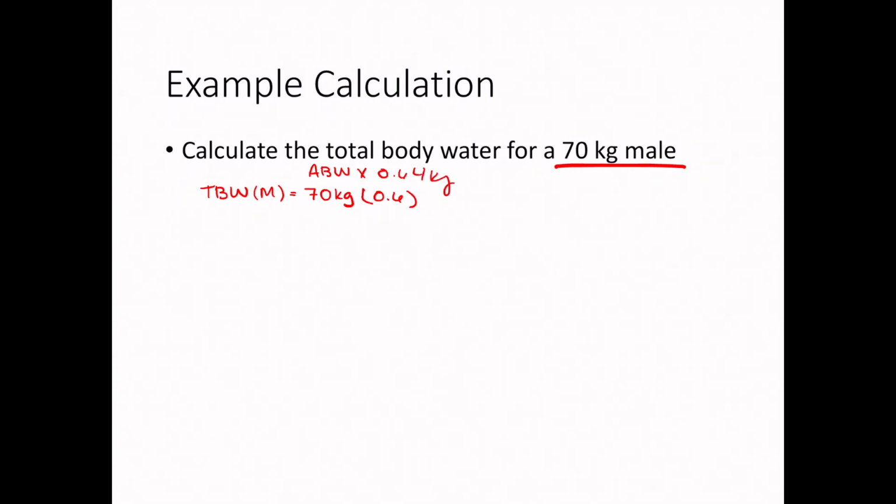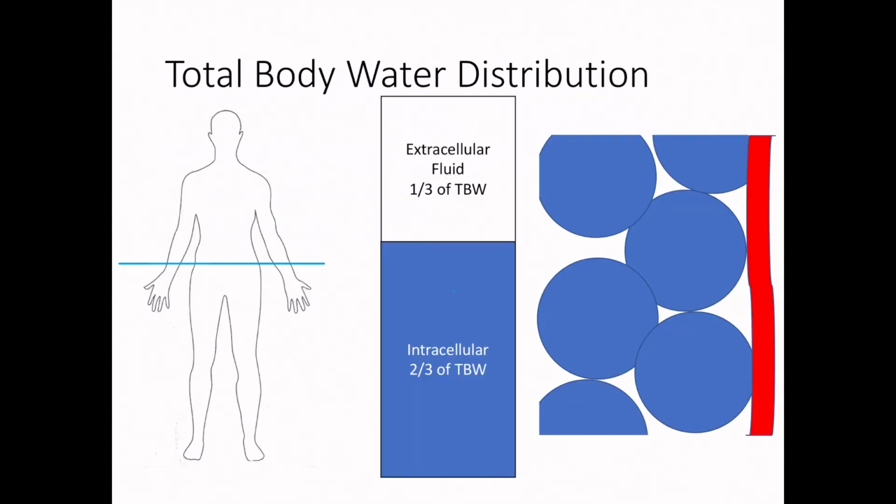So what you should come up with here is about 42 liters. And that's the total body water. So you are going to be expected to be able to do this equation. Once again, I do not give you these percentages in your equation sheet, so you do need to memorize them, or those conversion factors.